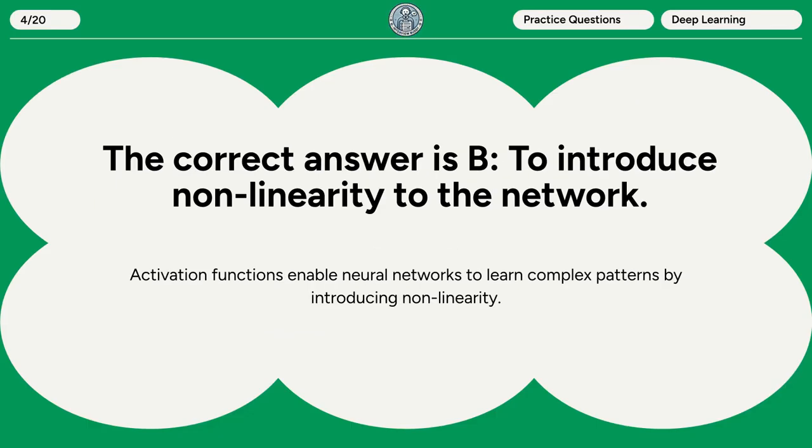The correct answer is B. To introduce nonlinearity to the network. Activation functions enable neural networks to learn complex patterns by introducing nonlinearity.